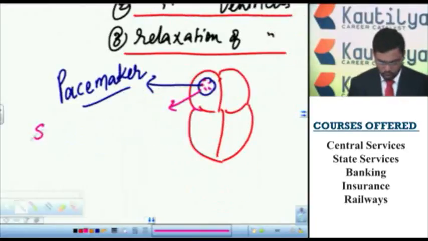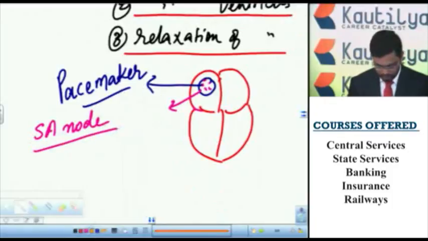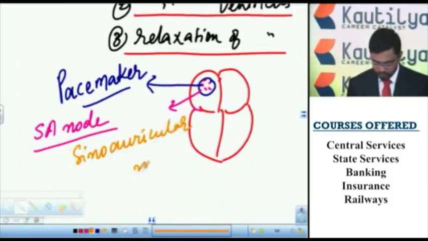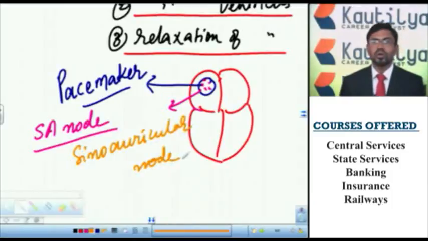Here SA node, that means sino-auricular node. The sino-auricular node or SA node is considered as the pacemaker.